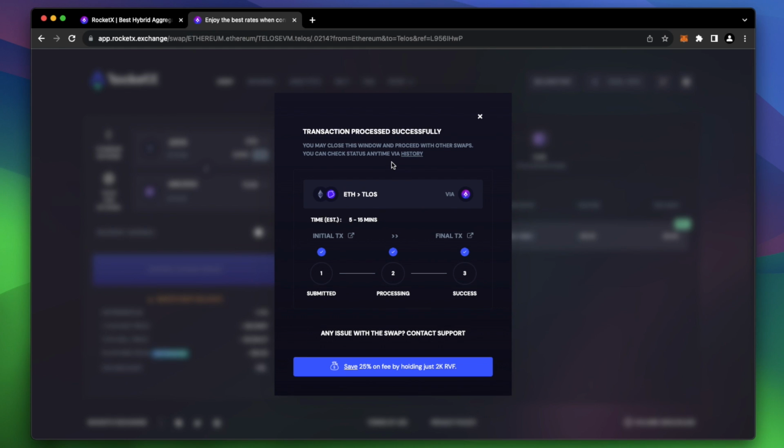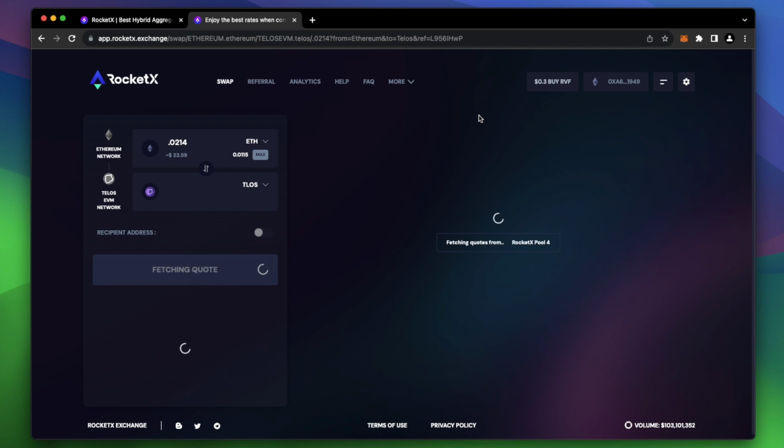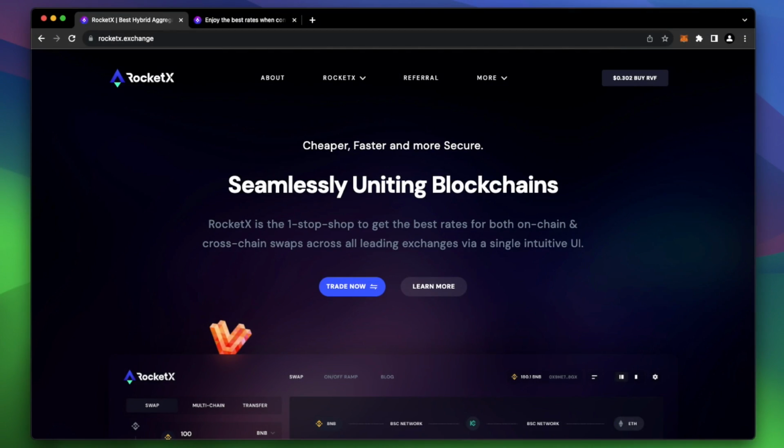The transaction has been processed successfully. This swap only took about 5 minutes. If you'd like to view the transaction, you can click here, or you can just check your Telos balance. And that's it. Be sure to give RocketX a try.